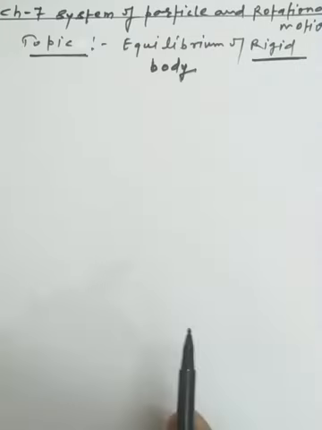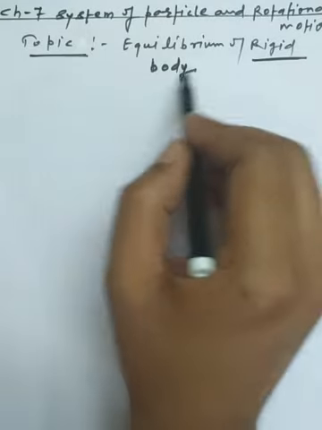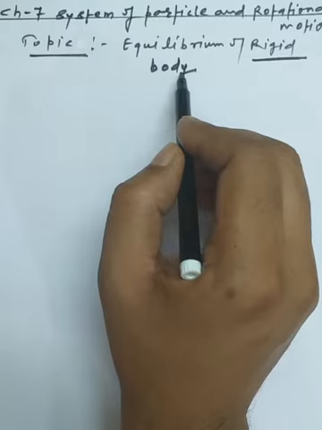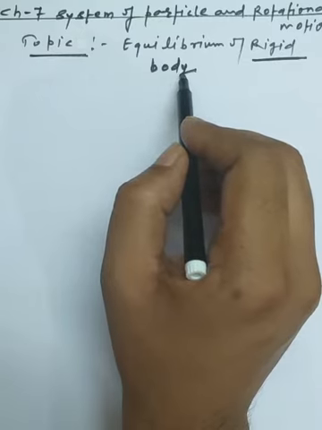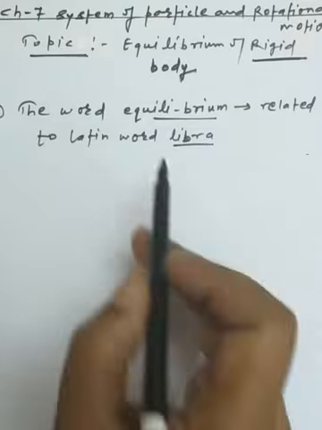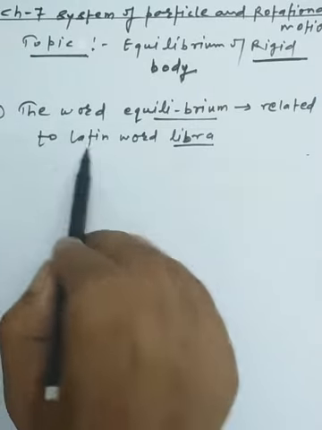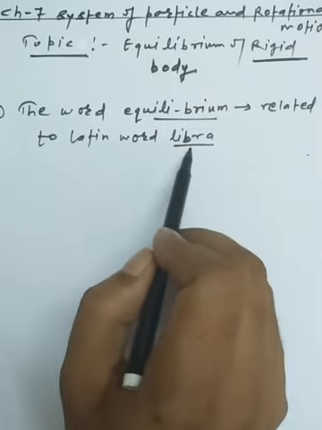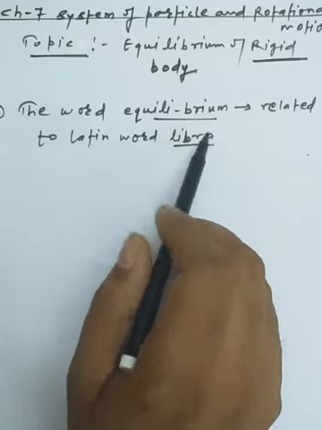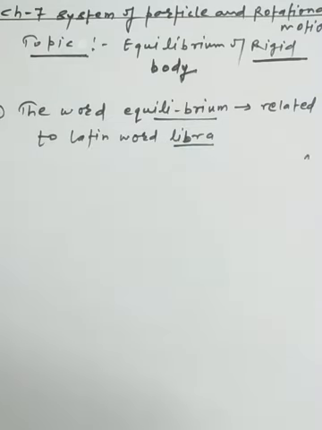So here we can make the concept of the equilibrium of a rigid body, and we will use some of the basic concepts that we have used in linear motion, so we will relate this topic from there. First, I want to discuss the word equilibrium. That word is related to the Latin word libra. So that is simply the meaning of equilibrium.